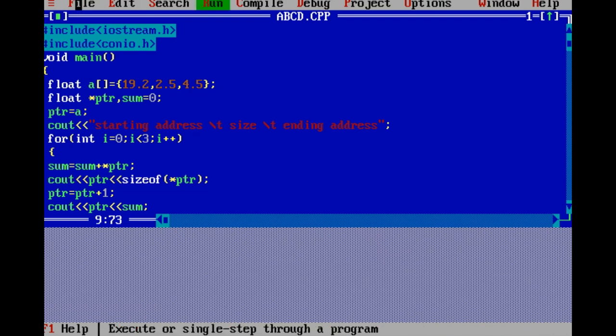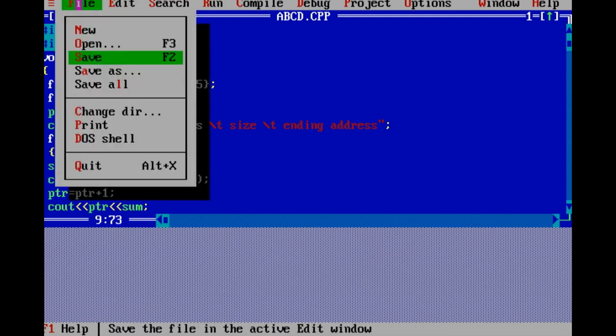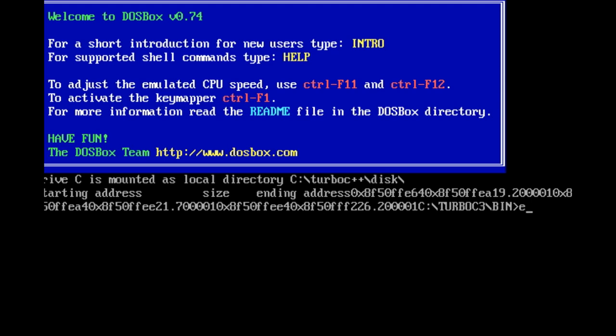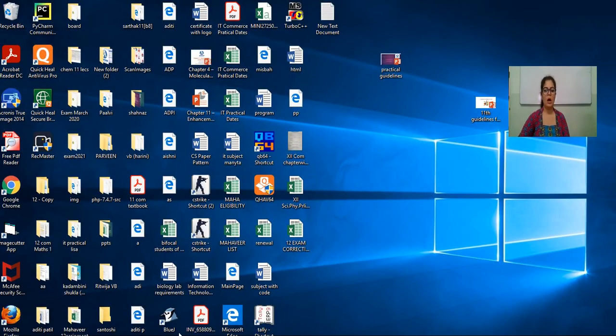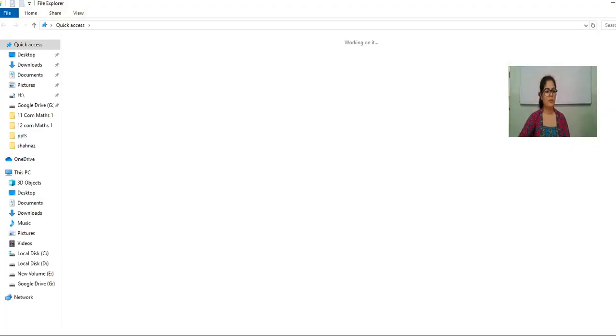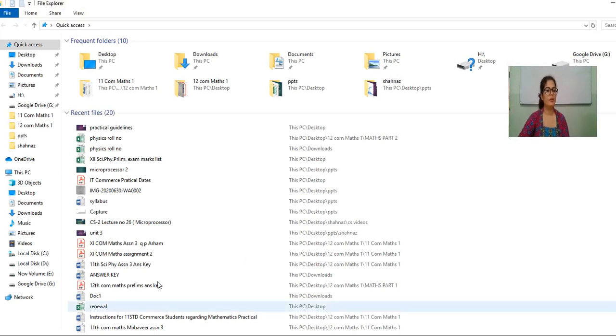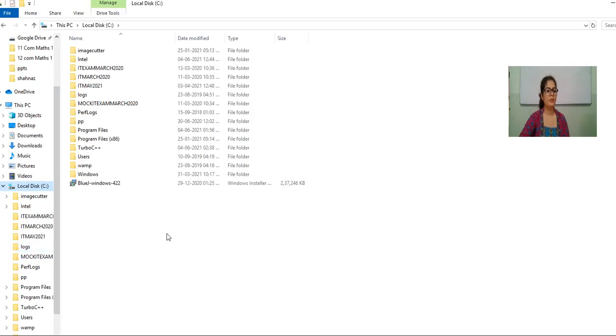So exit from this mode. Quit. Exit. Now how do you check the source code of the program? Go to C drive, because I have saved the Turbo C folder in my C drive. It is always advisable to save all these types of software in C drive. This is C drive. In the C drive, there is a folder Turbo C++. You have to go into this folder Turbo C++.